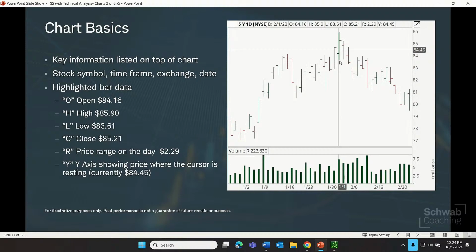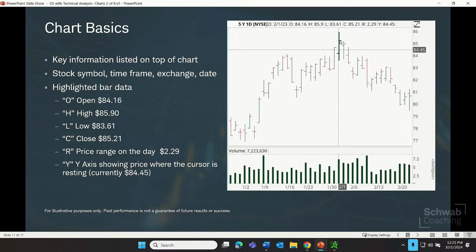And then as we hover over one of these price bars or candles, it'll also tell us more information about that day or that hour or that week. So we have some letters here representing different words. O for open, H for high, L for low, C for close, R for the range of the day. That's one thing people might look up here and say, what is this R and what is that Y?